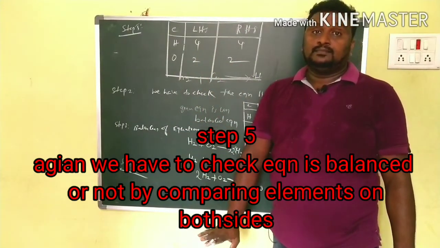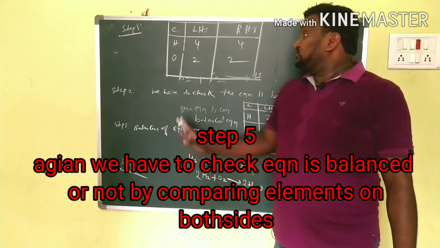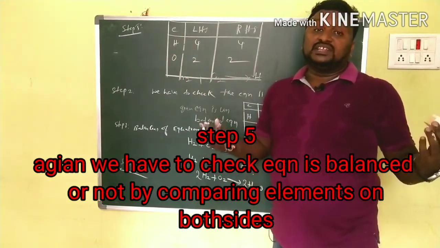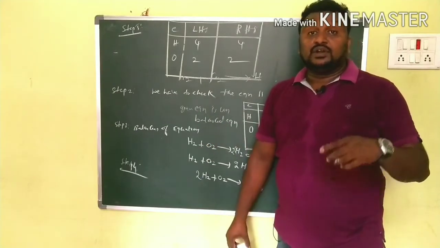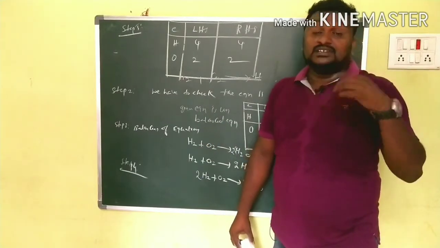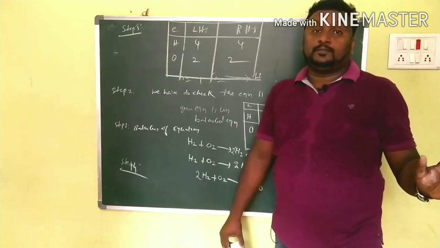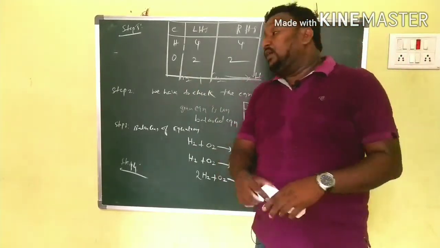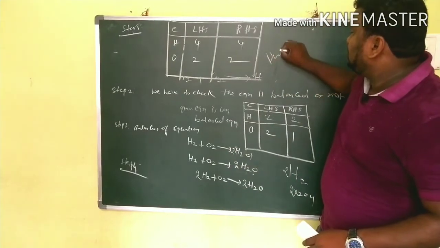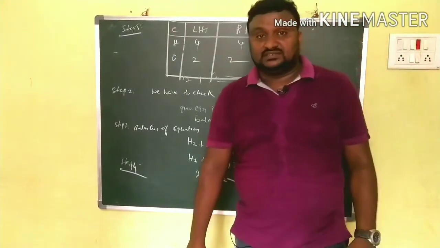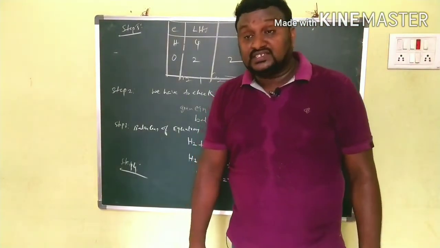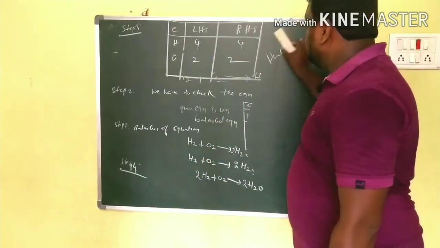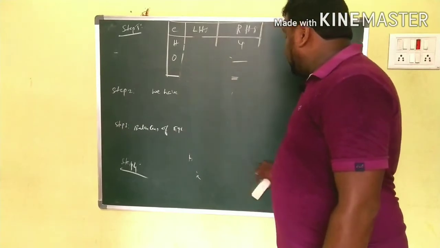If you get the same numbers, then what you did is correct; otherwise it is wrong. So simply write, hence the equation is balanced. This is about balancing a chemical equation. We will go for another example next.